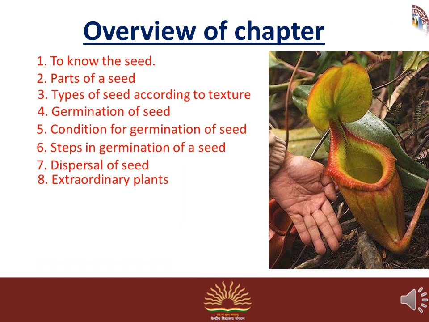Next point is extraordinary plants. Some plants are extraordinary and they eat insects. You can see this picture. It is also an extraordinary plant. At last, the point is Velcro and its uses. What is Velcro? I will discuss later.